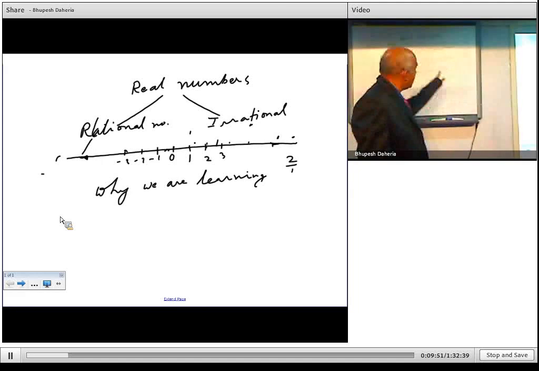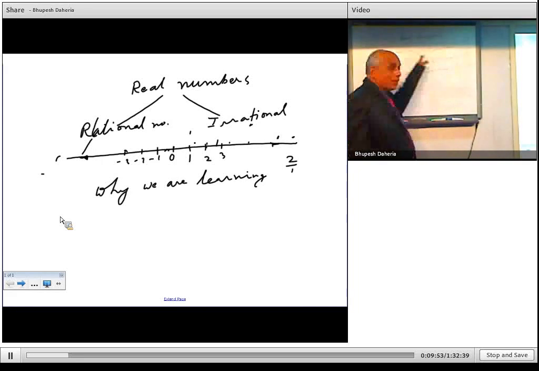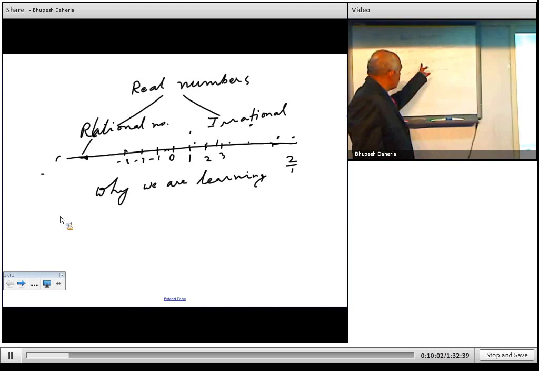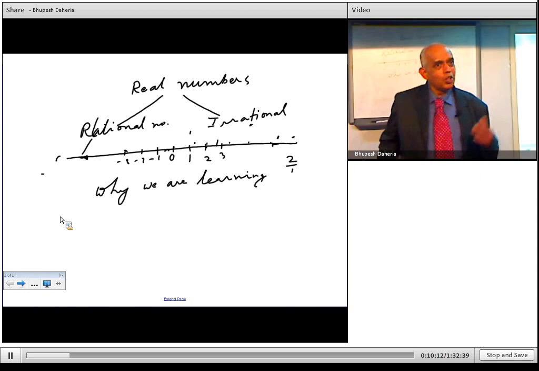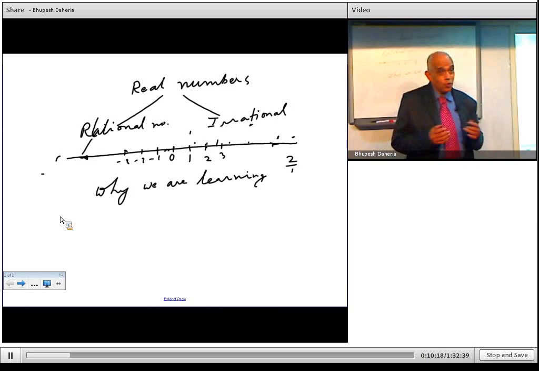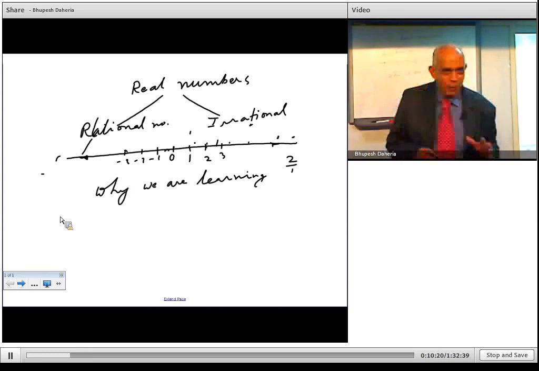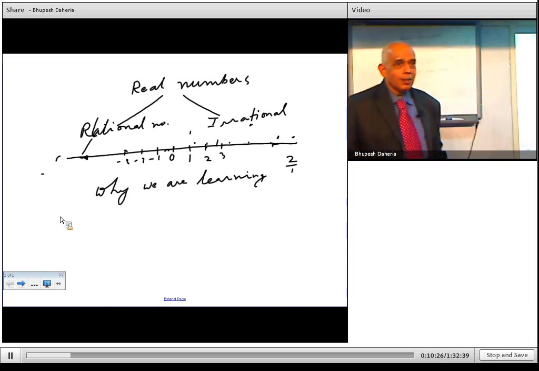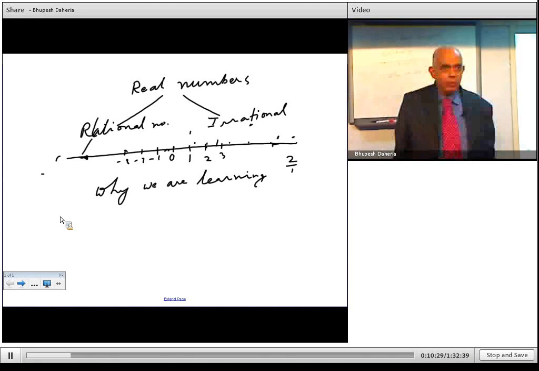Now what are these things called? These rational numbers are subdivided into positive integers, 1, 2, 3, 4, and the left hand side of 0 is called negative integers. And 0 is an integer. Now you must know whether 0 is positive or negative. Sometimes people don't know; some people say it is positive, some say it doesn't have any sign. Basically, 0 is neither positive nor negative.